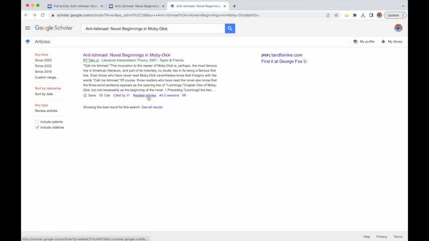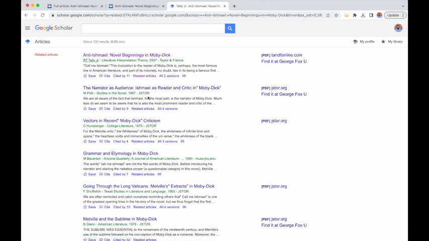The other button I like here is related articles. Google never includes more than 100, and at least it's a small enough number. It's still Google's algorithm. You still don't know what's behind it. You still don't know how much it controls, but it's at least a bite-sized number of things that have something to do with this topic. I'm going to go ahead and end here.